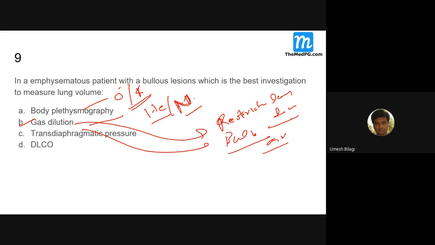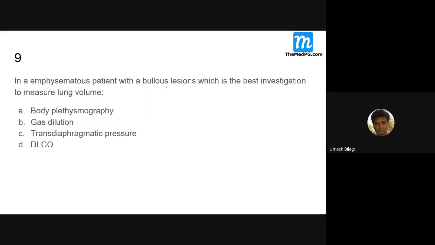So gas dilution will not be able to give the exact parameter, whereas body plethysmography is useful for both obstructive and restrictive diseases, and it can also estimate the bullae. So body plethysmography is best for bullous disease with obstructive as well as restrictive lung diseases. Gas dilution is only for restrictive lung diseases.